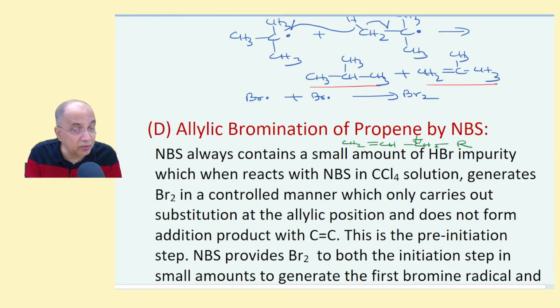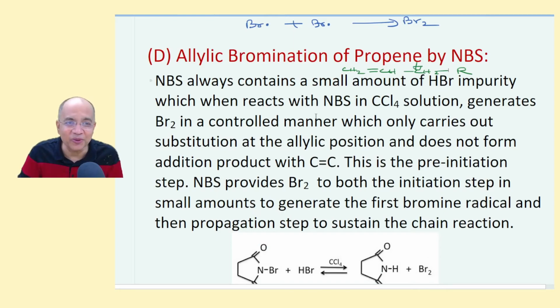The allylic carbon is sp3; this is sp2, sp2, but this is sp3. The carbon next to a pi bond, a carbon-carbon double bond, is the allylic position. Free radical substitution occurs here very easily because the allyl free radical is very stable due to resonance.